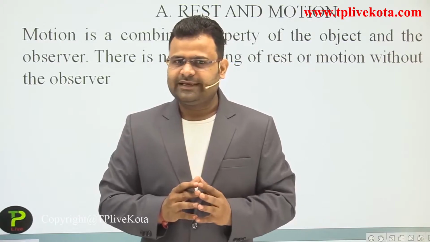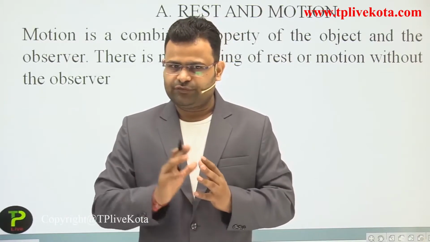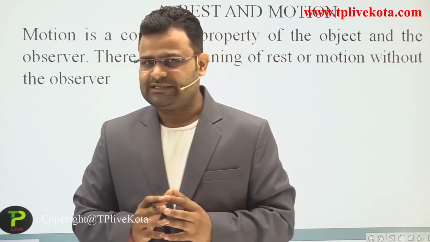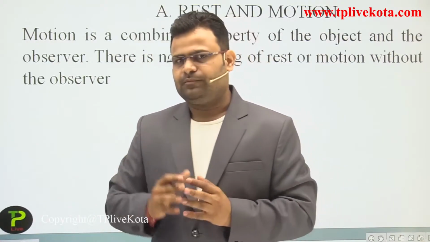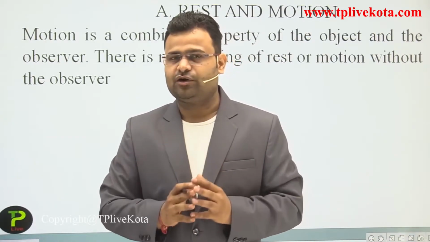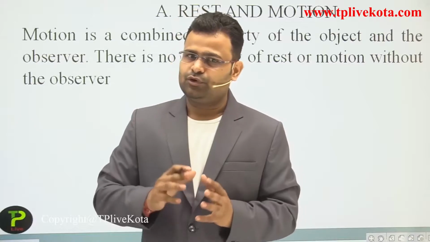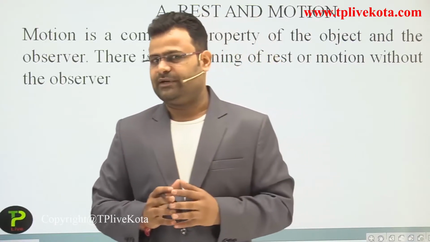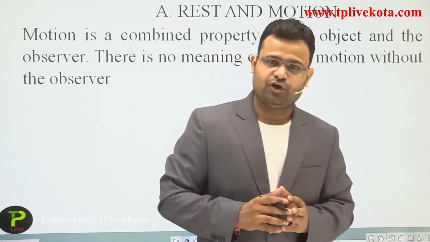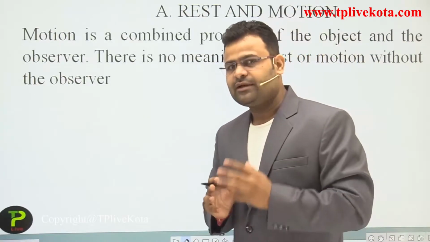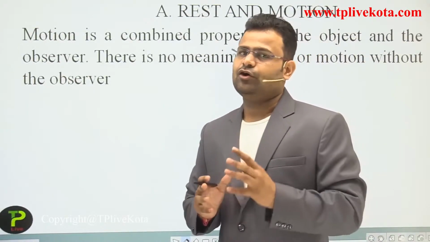But the inside persons are sitting face to face, and each says our partner is at rest. Why? Because the position does not change. Both have the same position before some time and after some time. So this depends on the observer. An object at rest and an object in motion is completely dependent on the observer.